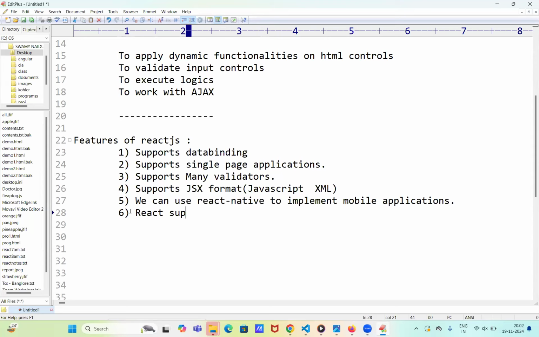React supports Redux to maintain the state of application. Yes. It supports Redux concept. What is the purpose of this Redux? We can use this Redux to maintain the state of application. So what is the meaning of application state? Application state means the data of one page we can access from another page.